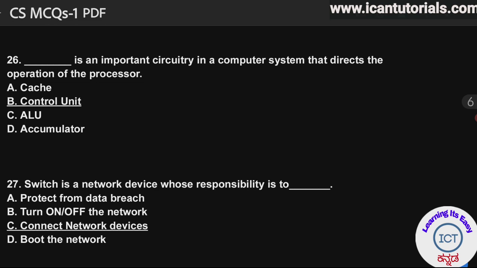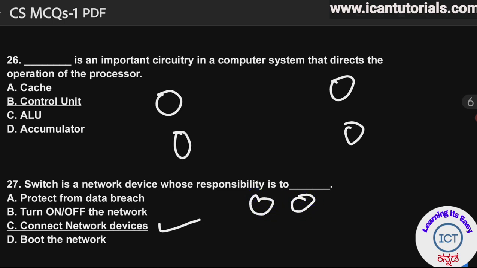Okay, next, 27th question: switch is a network device whose responsibility is to connect network devices. So switch is basically a physical device which connects other devices, like this is a computer, this is a laptop, this is my mobile. So all these 6 devices will be connected by one intermediate device. This device is called a switch. Okay, it will be like this.